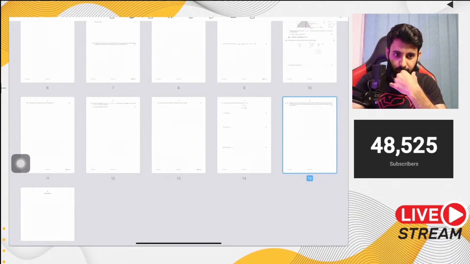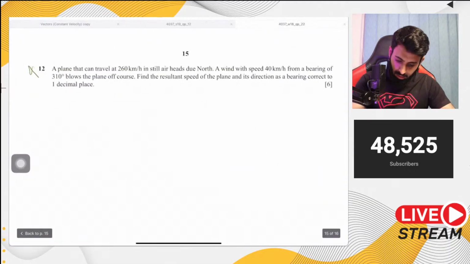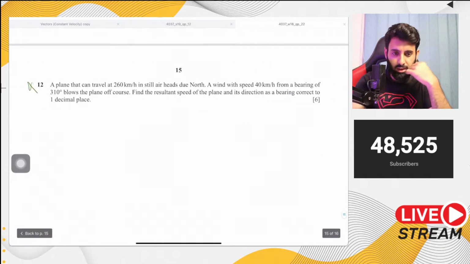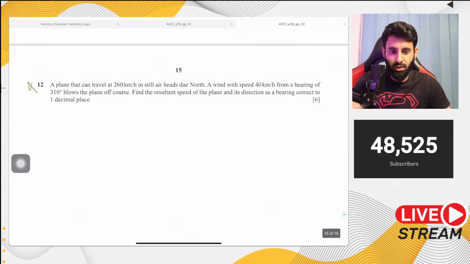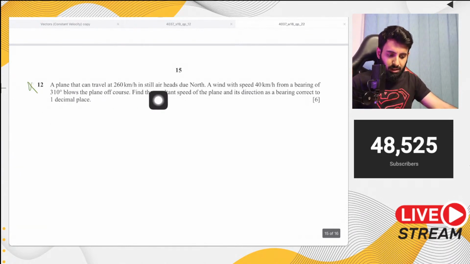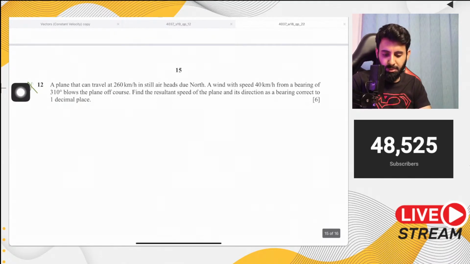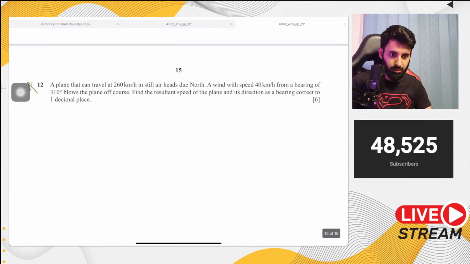Can you tell me the question number? Question 12. Okay, this is not part of the syllabus, alright? This is not part of the syllabus. See, notice how here you have still air. Every time you see something to do with still air or maybe still water, just ignore that completely, okay? It's not part of the syllabus, so don't worry about it, okay?